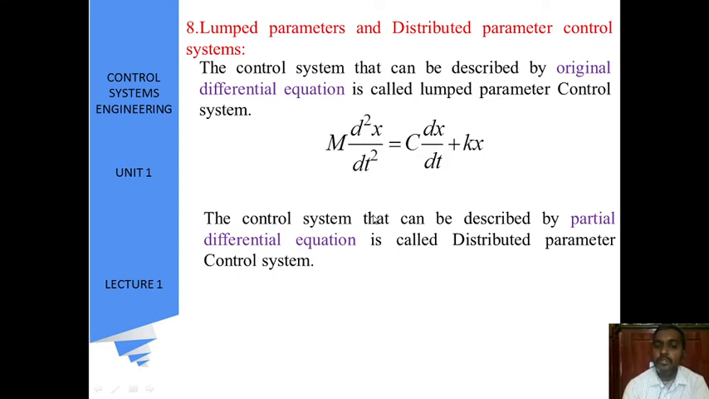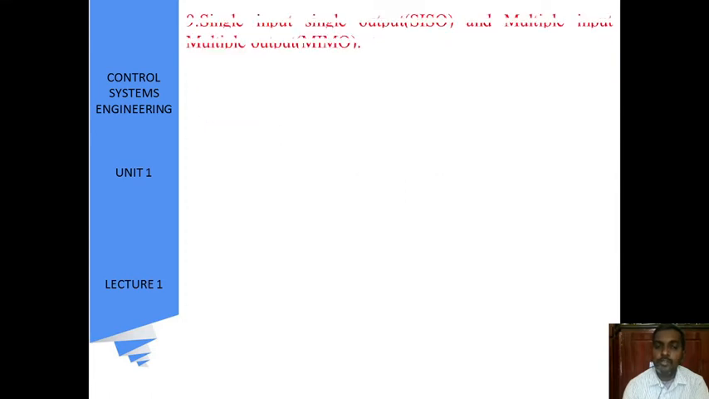The control system that can be described by a partial differential equation is called a distributed control system. We use partial differentiation in order to identify the required output, like this. See, f1 dx by dy plus f2 dx by dz equals g into dou square x by dz square. Now remember these two formulas, which will be used in our upcoming sessions.